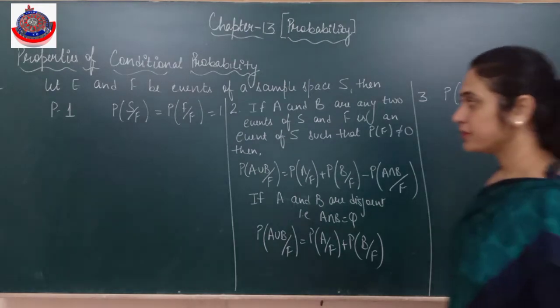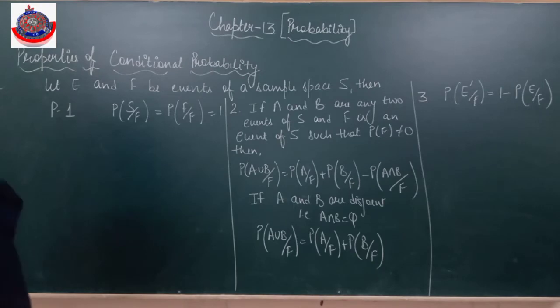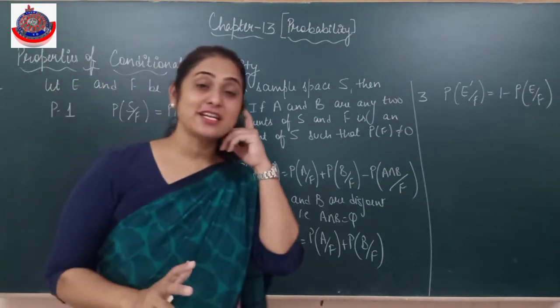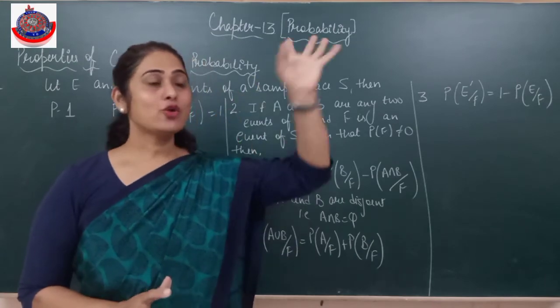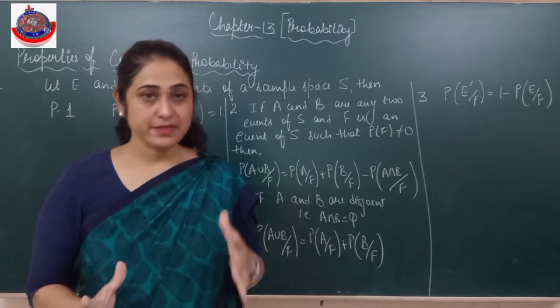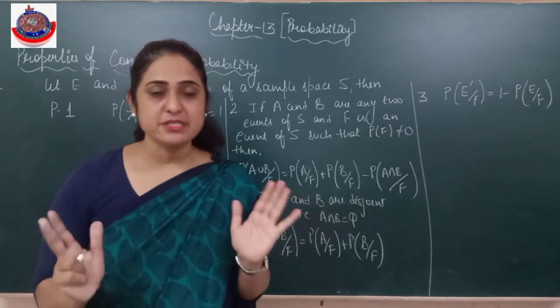Properties of conditional probability. First of all, let E and F be events of a sample space S. ठीक है, sample space same होना चाहिए. ये नहीं है कि this conditional probability would be applicable एक coin और एक die. मतलब at least the sample space is a common sample space. Is it clear? हाँ, हो सकता है coin and die, but उसका combination से एक common sample space बनना चाहिए.